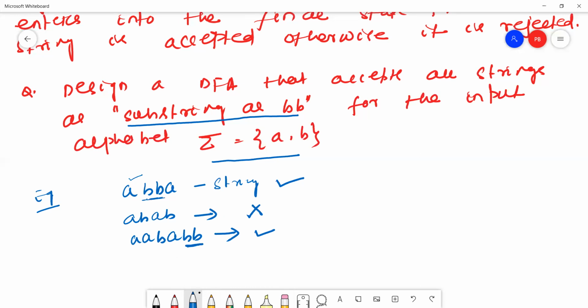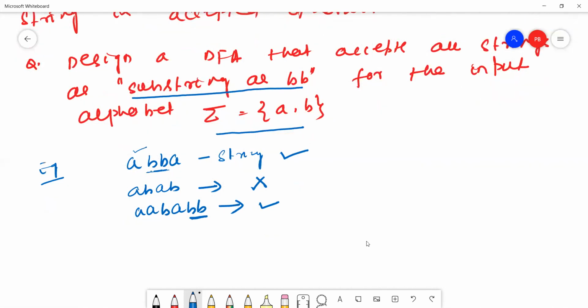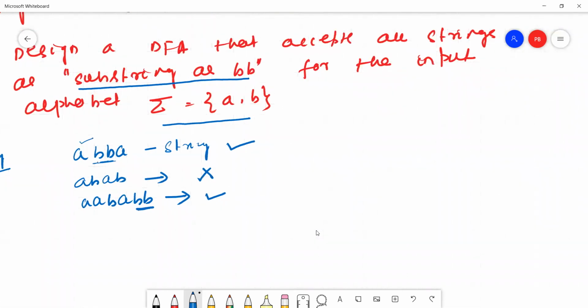Now we'll design the DFA based on this substring BB. First we'll understand the meaning of all definitions, then we'll design the DFA.